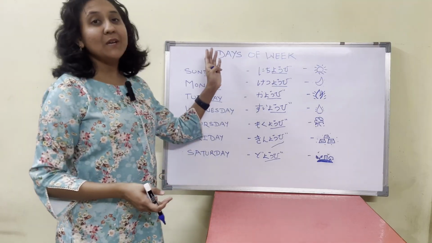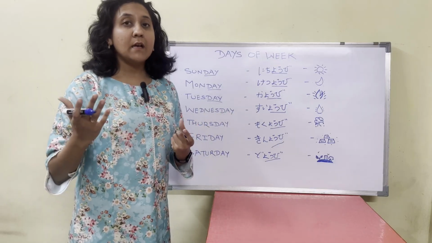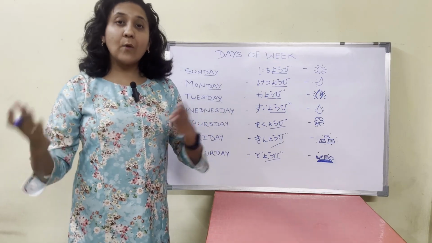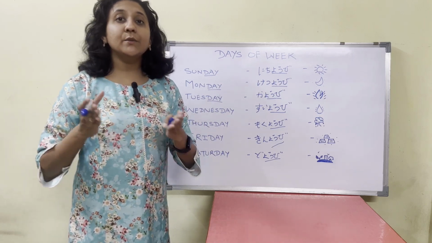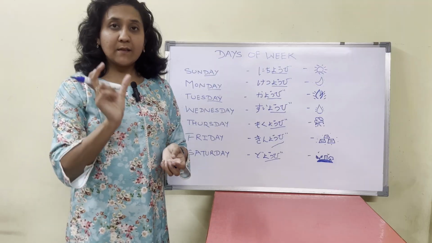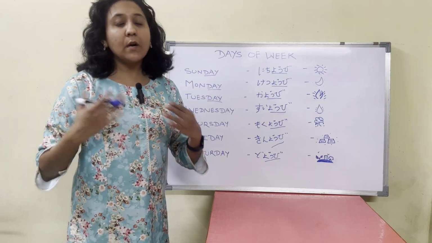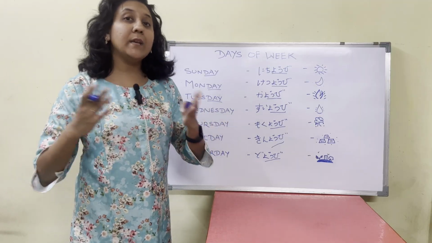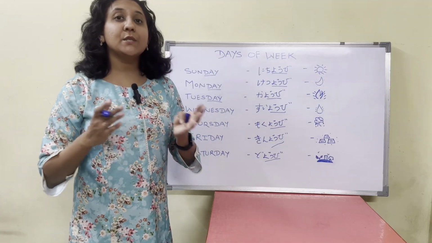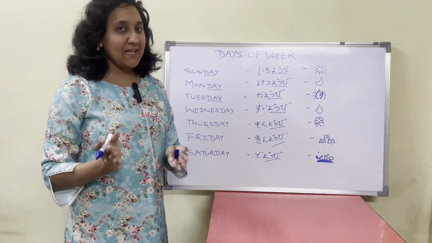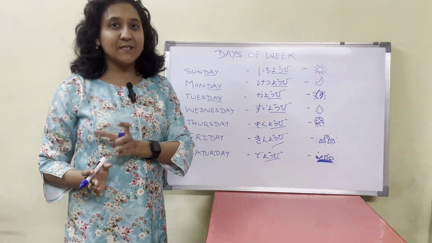Let's come back to days of the week. I would also like to tell you what one week is called in Japanese. The week is called shu. There is a suffix called shu. So if you want to say one week duration, you can say isshukan, which is one week duration. Nishukan is two week duration, like this.